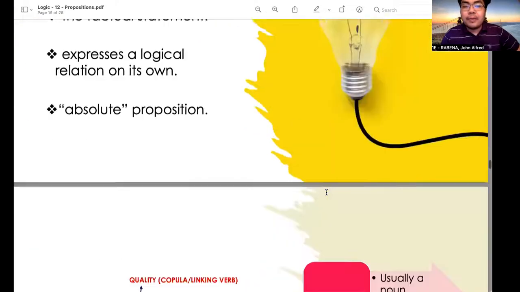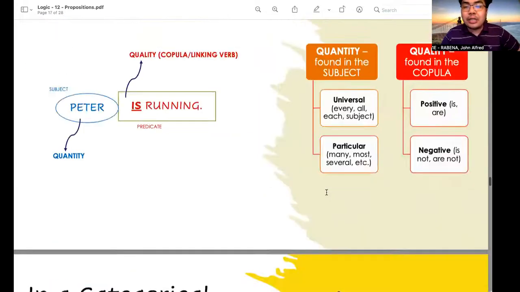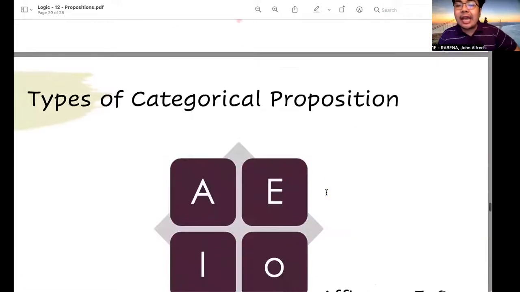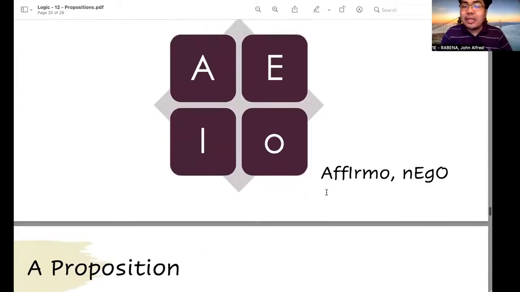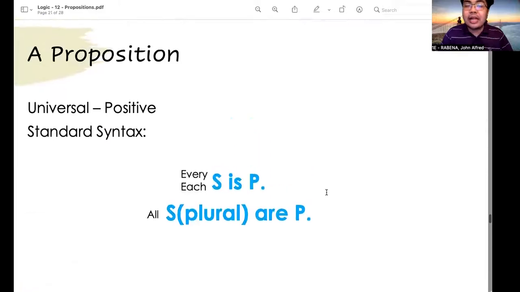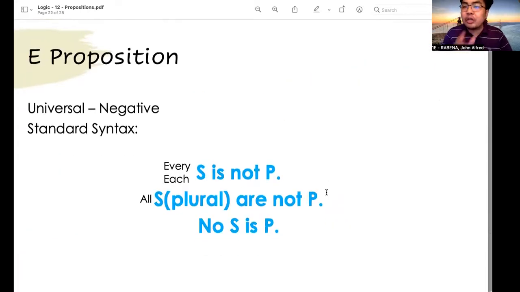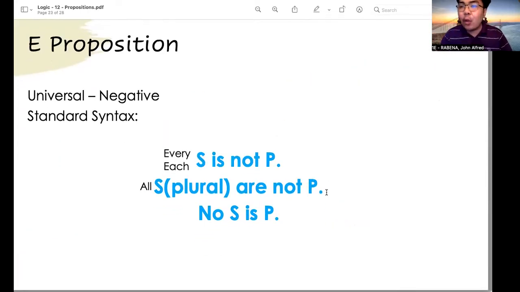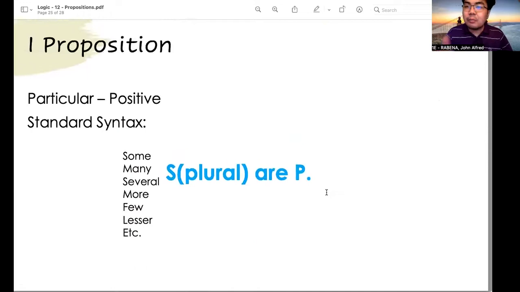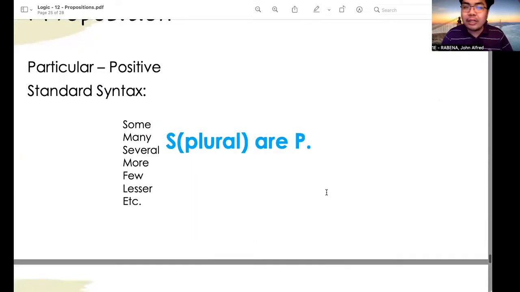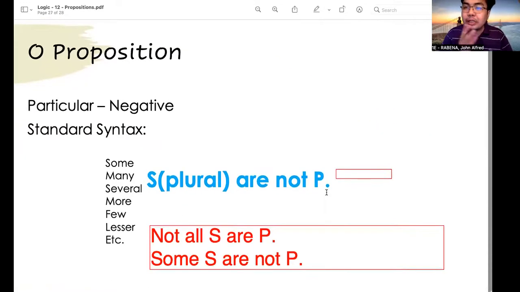Now, what about the categorical propositions? The categorical propositions are the A, E, I, O propositions. When we say A propositions, these are universal positive propositions, universal quantity and a positive quality. E propositions are those with universal quantity and negative quality. I propositions are those with particular quantity and positive quality. And then O propositions are those with particular quantity and negative quality.